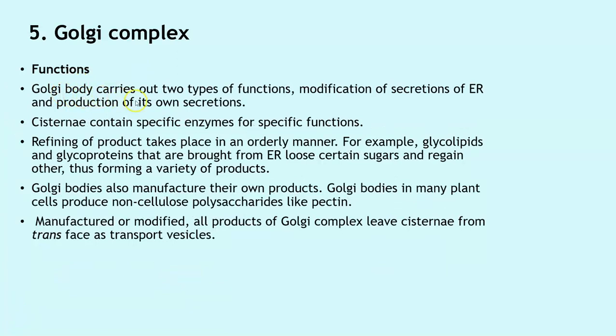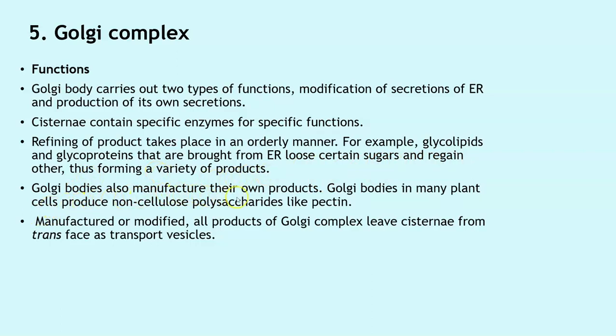Functions. Golgi body carries out two types of functions: modification of the secretion of the ER and production of its own secretions. Cisternae contain specific enzymes for specific function. Refining of products takes place in an orderly manner. For example, glycolipids and glycoproteins that are brought from the endoplasmic reticulum lose certain sugars and regain others, thus forming a variety of products.